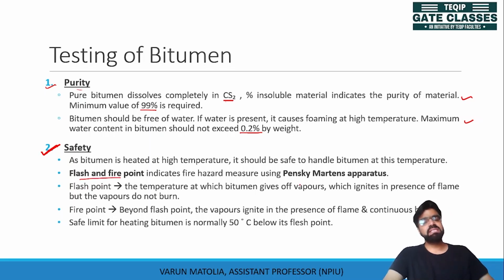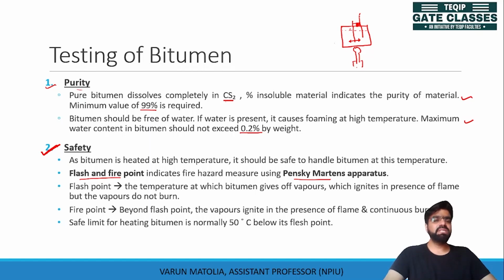For bitumen, this test is done using Pensky-Martens apparatus. What is this apparatus? In this apparatus, we have a thermometer, we have a blade rotating shaft, and we have a heating arrangement. So the temperature is raised. There is a slit present here. Otherwise, this chamber is totally free of any air leakage. So this chamber has an opening.